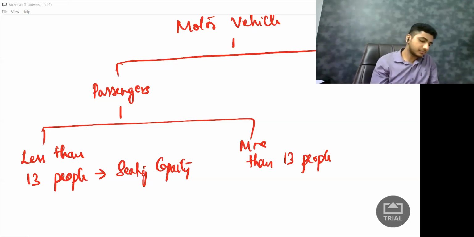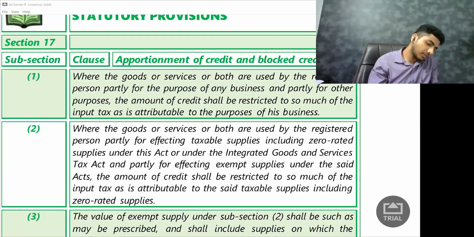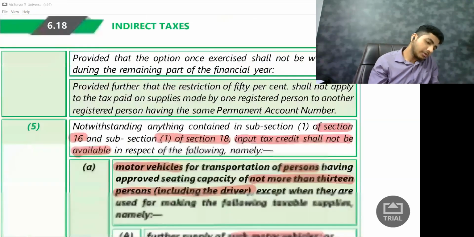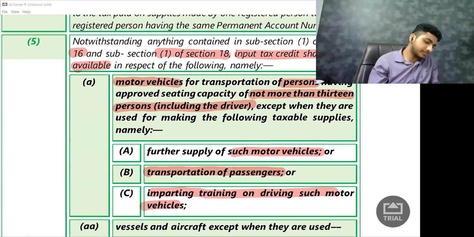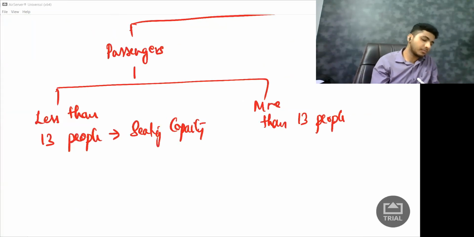So now, less than, okay, what is the word they are using? One second. Not more than 13. Not more than 13 means less than or equal to 13.